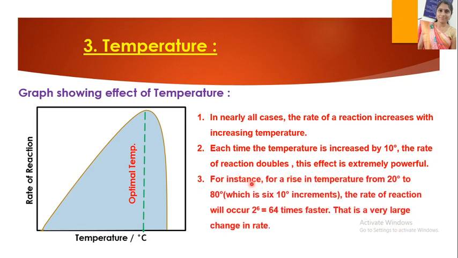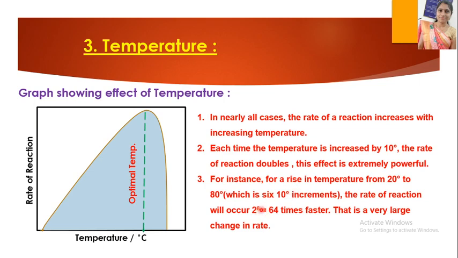For instance, consider a rise in temperature from 20 degrees to 80 degrees. How many 10-degree increments are there from 20 to 80? 80 minus 20 is 60, so it is six 10-degree increments.